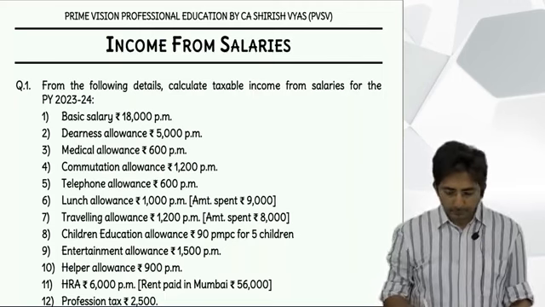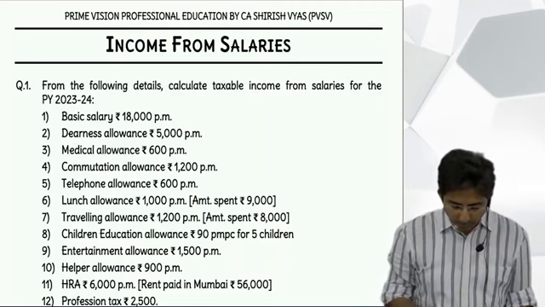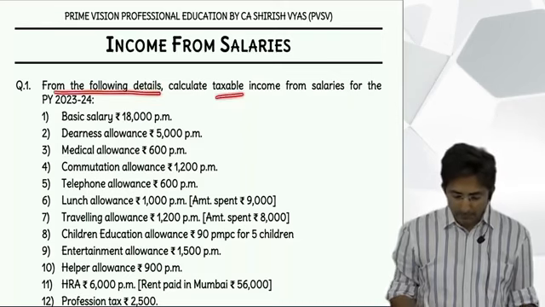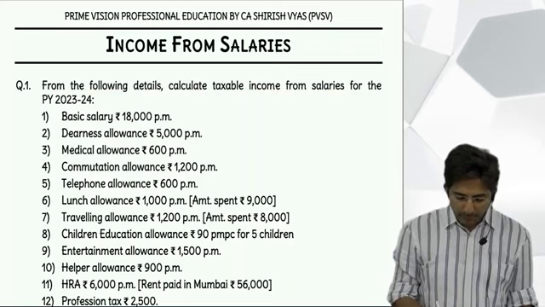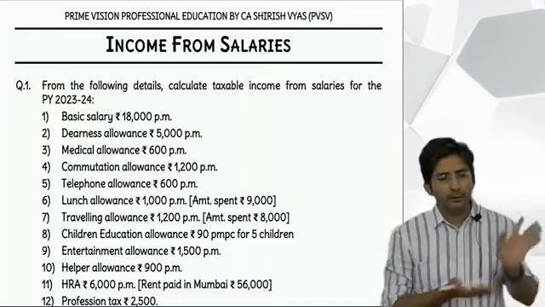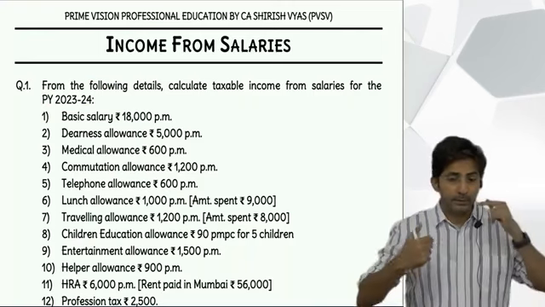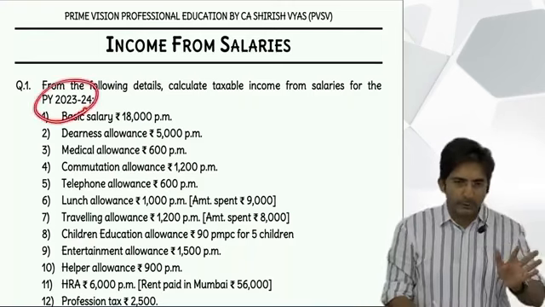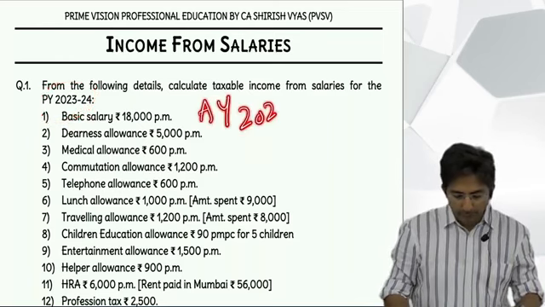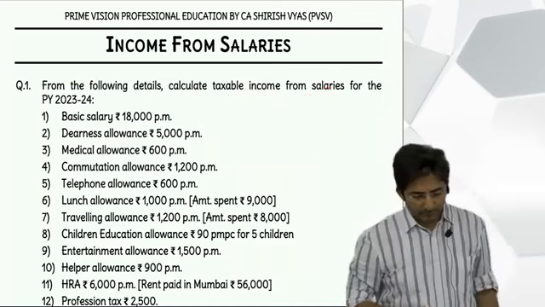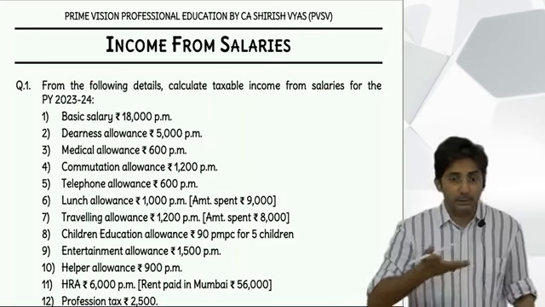Ready? See what is given. From the following details, calculate taxable income from salaries for the PY. PY means what? Previous year. And why do they say previous year? Because income is always calculated for the previous year. And what is our previous year? 23-24. This is fixed in the question, you will find 23-24. What if they want to write assessment year? Then they will write 24-25. But if they want to write the words previous year, they will write 23-24. Anyway, nothing to do with that. It is just an observation.